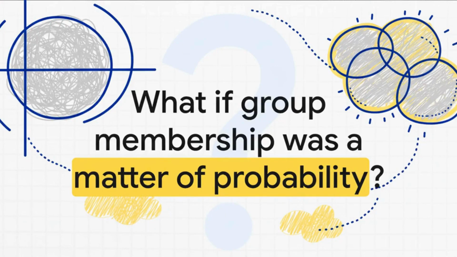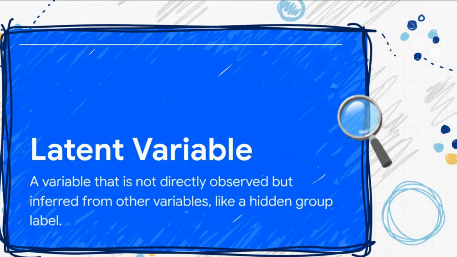So let's ask a new kind of question. What if a data point could belong to both the red and the blue clusters? What if membership wasn't a firm yes or no choice, but a matter of probability? To think this way, we need a new concept, the latent variable. A latent variable is something we can't see directly, but we know it's there, influencing the data we can see.